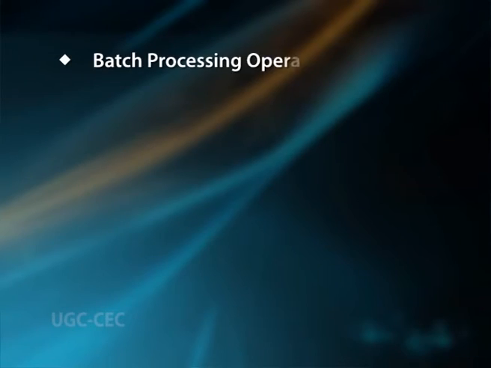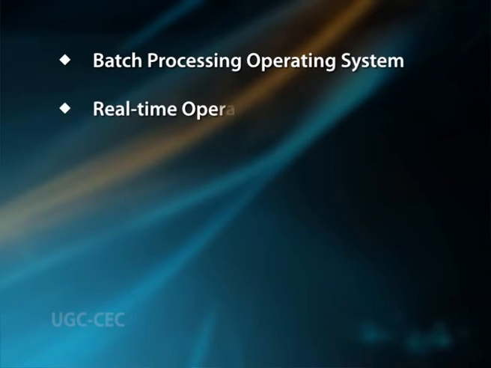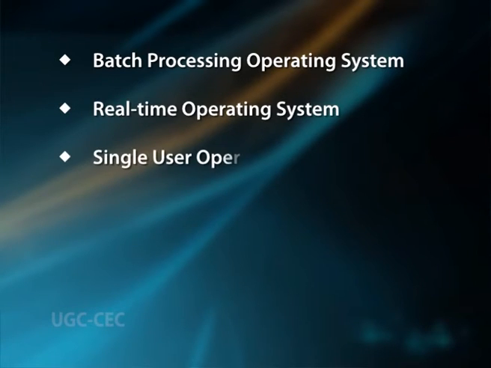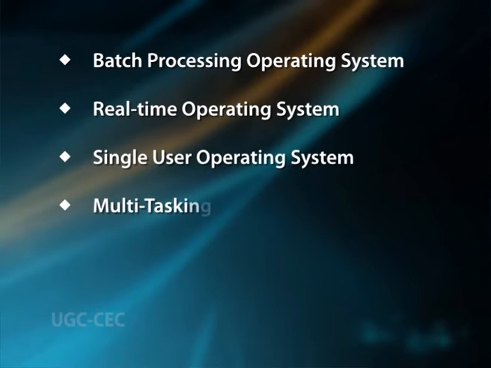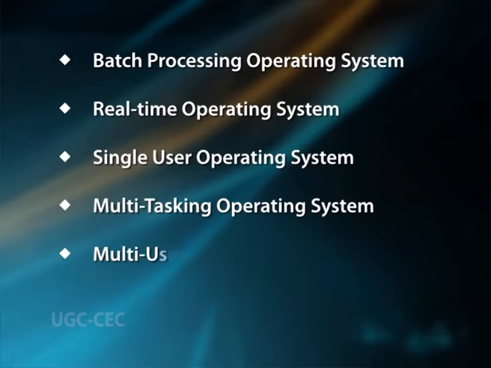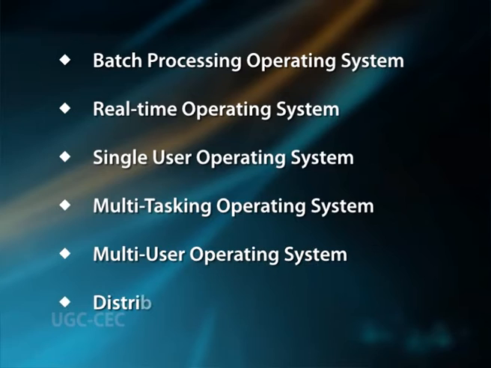While the majority of computers we see happen to be using one type of operating system performing the same functions, operating systems can be branched into several different types as well: batch processing operating system, real-time operating system, single-user operating system, multitasking operating system, multi-user operating system, and distributed operating system.